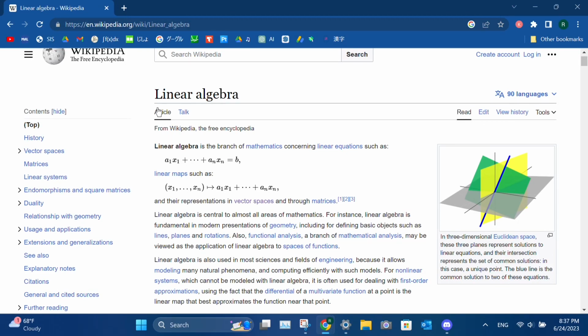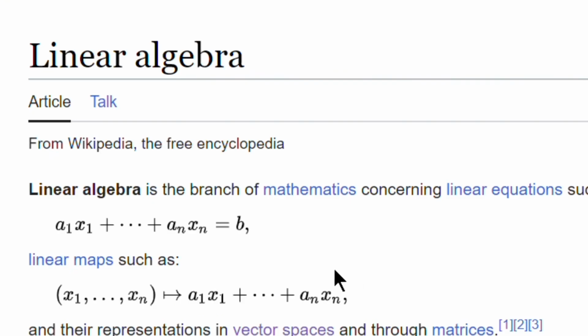Cool, so linear algebra. Linear algebra is a branch of mathematics concerning linear equations, such as some constant a subscript 1 times a variable x subscript 1 plus any number of terms in the form a subscript n times a unique variable x subscript n equaling some constant b, or linear maps. Okay, what does any of this mean?